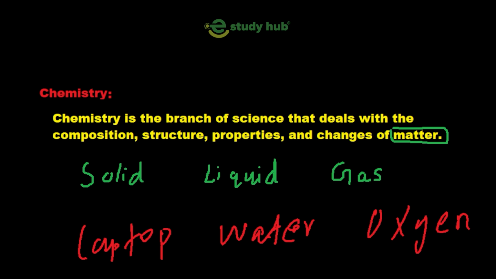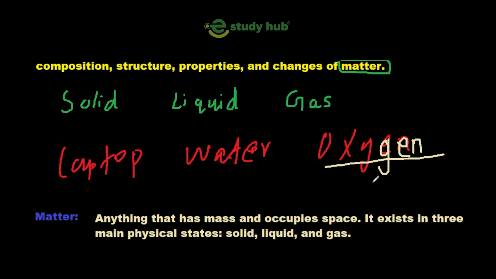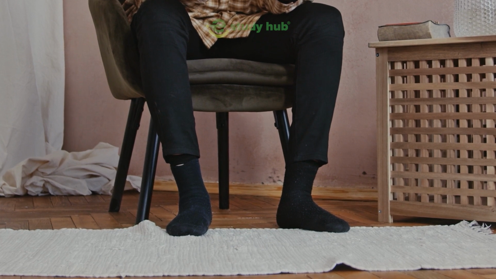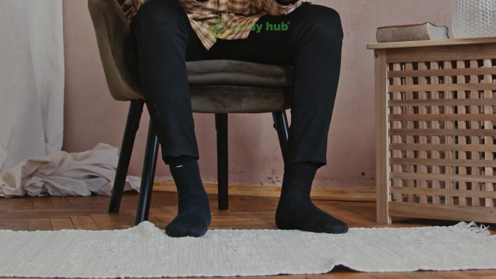Now next we will discuss the definition of matter. Matter is anything that has mass and occupies space. For example, if you are sitting on a chair, the chair is matter, and you are also matter because you have some mass. It means you are matter.